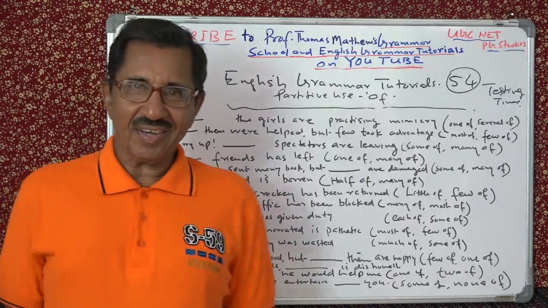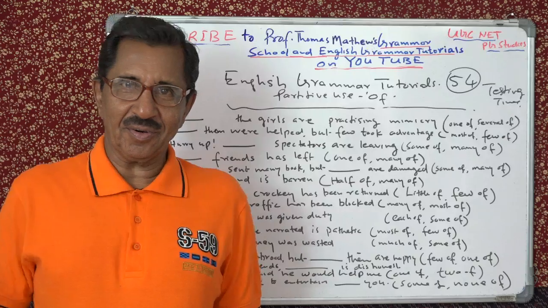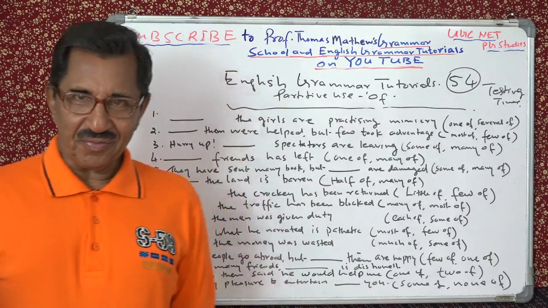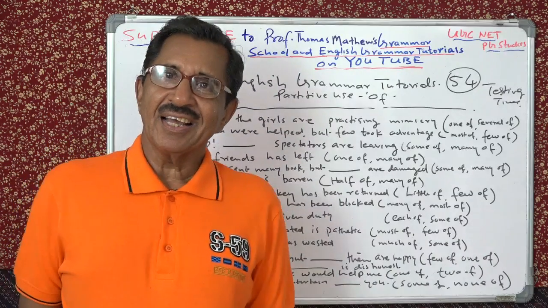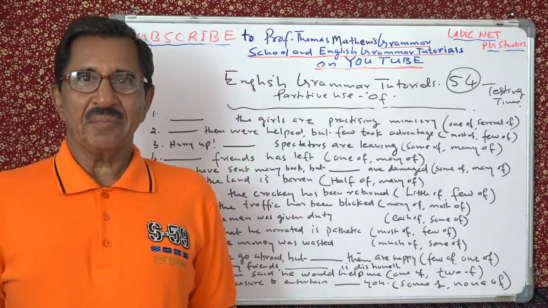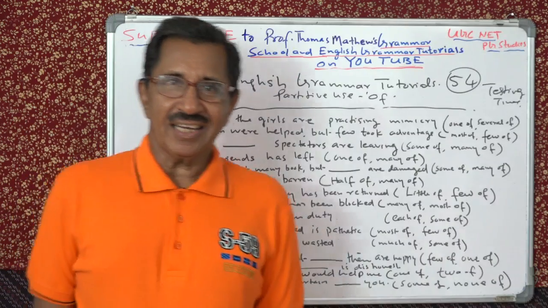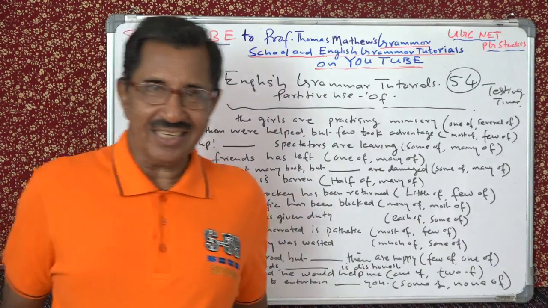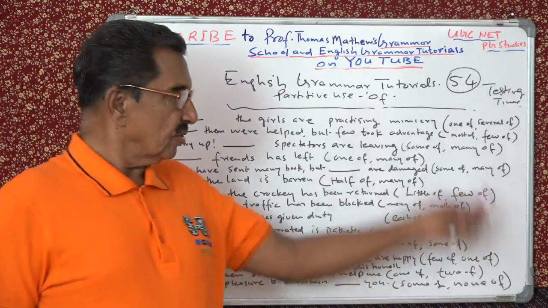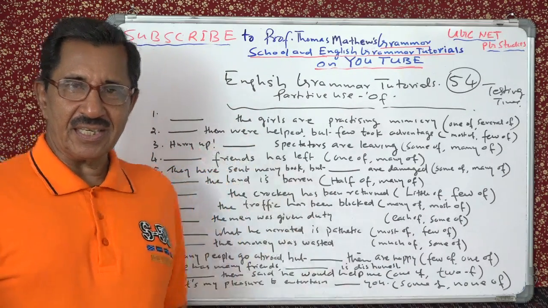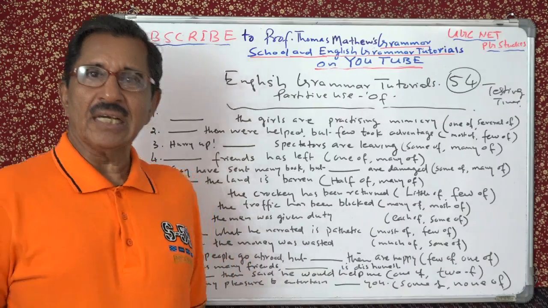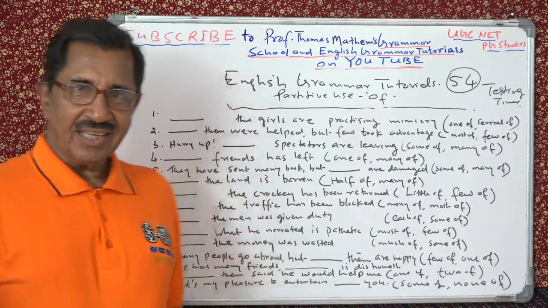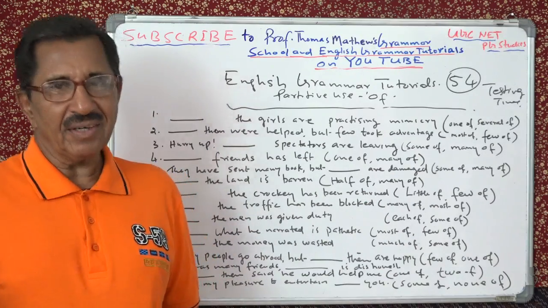Yes. So here we have got the second testing time on majority of, many of, some of, few of, little of, most of, much of, and one of, two of, three of, like that. Okay, so let's see, you have to choose one of the options and complete this sentence. That is today. Yesterday it was about verbs, that is singular or plural. Today it's about choosing the options. Simple? Very simple for you.